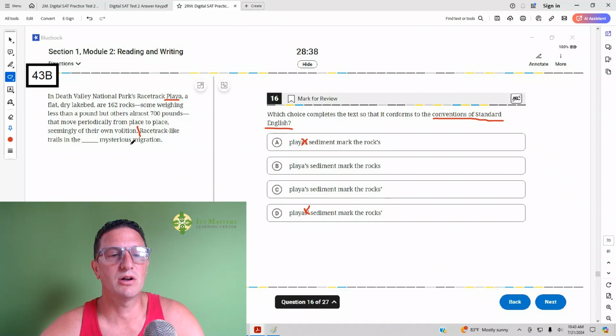And then, does something belong to the rock? Yes, the migration belongs to the rock. So answer choice B is gone. And there is more than one rock. That's why the apostrophe after the S says rocks' over here.